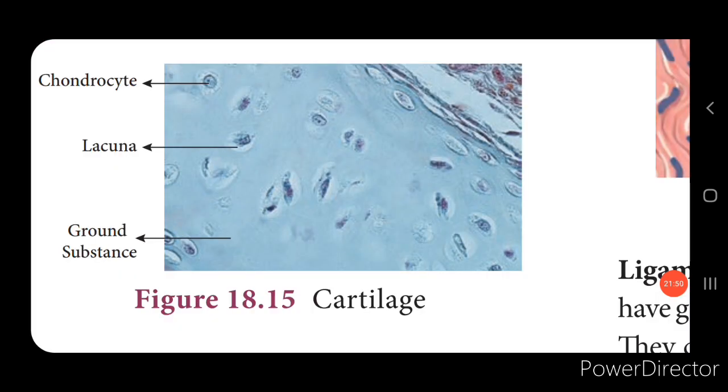Next is the supportive connective tissues. This is also called skeletal connective tissues. Since it is skeletal connective tissue, it gives the framework to the body, and it also protects the various organs inside the body and also helps in locomotion. Now the supportive connective tissues consist of the cartilage and the bone. Here in the picture you can see the cartilage.